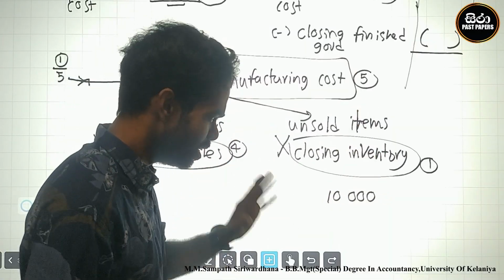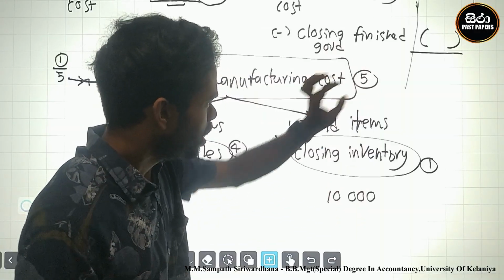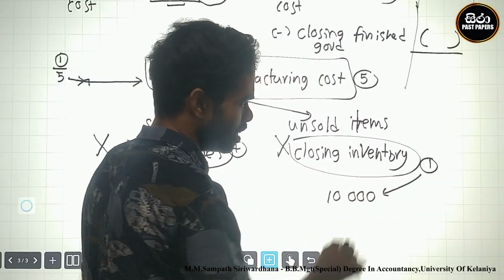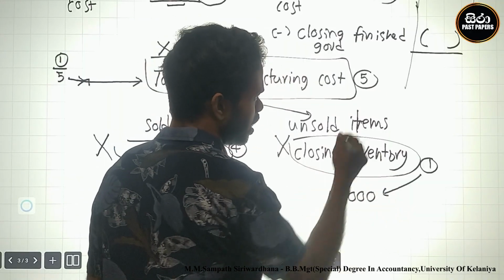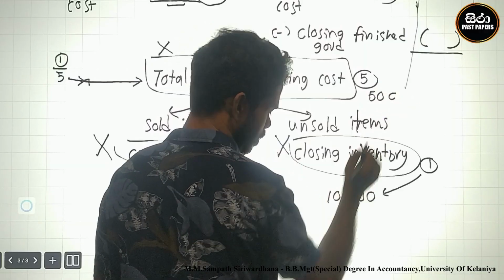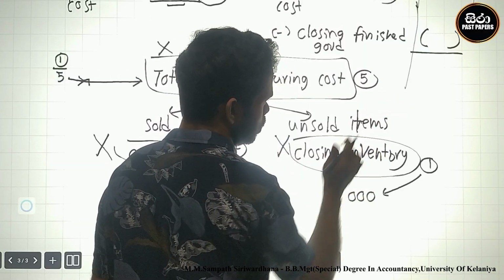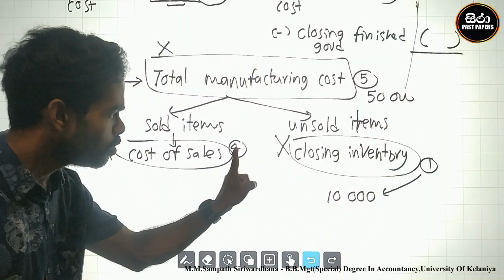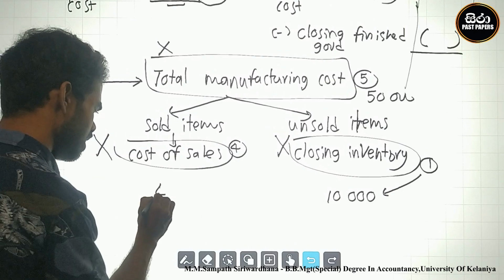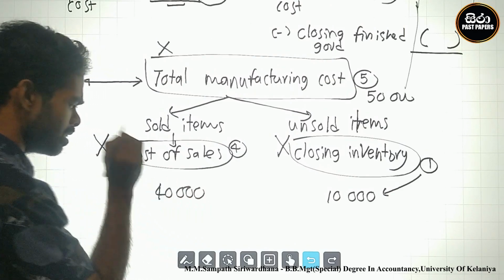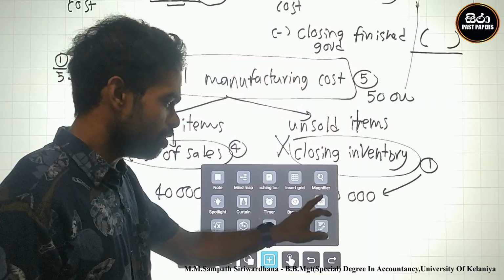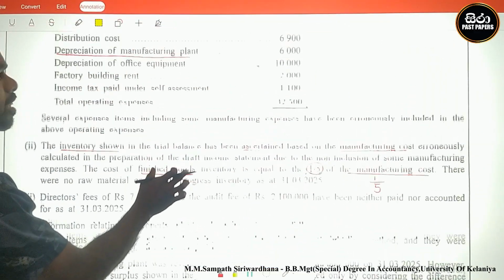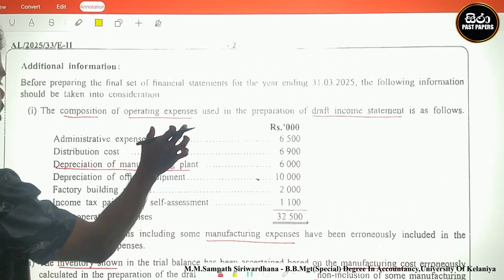Let's see. The part 1 was the 10,000 actual figure, so the 5 parts are 50,000. What is the cost of sale value? Item 4, therefore cost of sales is 40,000. We can confirm that.